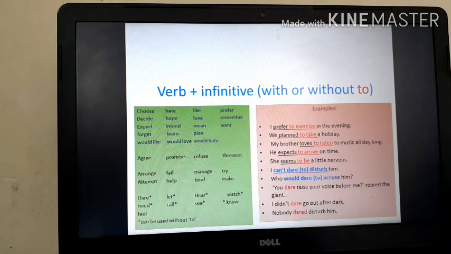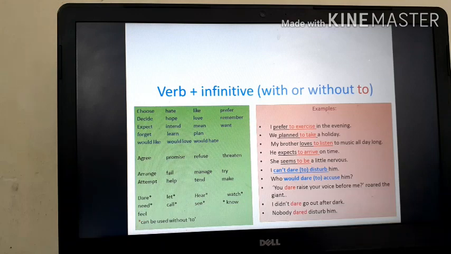And you see downwards some verbs are there which are in asterisks, and these are the verbs which can be used without to, as we are reading verb plus infinitive with and without to. So we must remember these verbs which come without to. See, I have written two more sentences down with blue. I can't dare to disturb him. Here I have written dare with the to in bracket. It means that it can come with to or without to. Why, I will explain. And who would dare to accuse him?